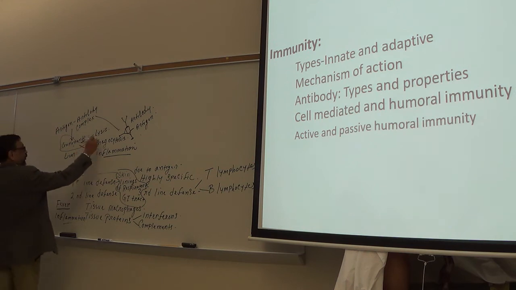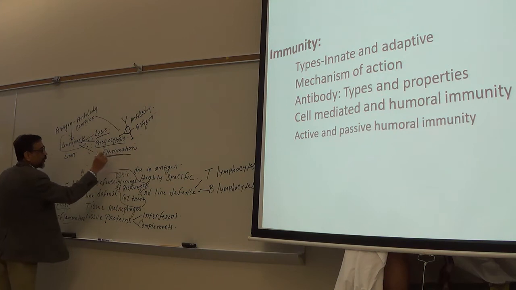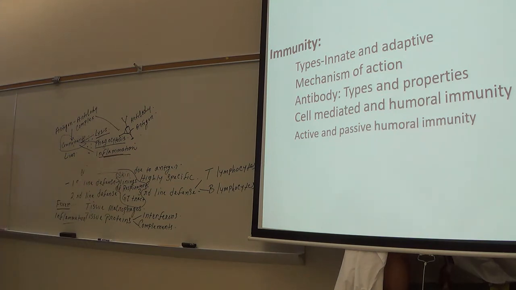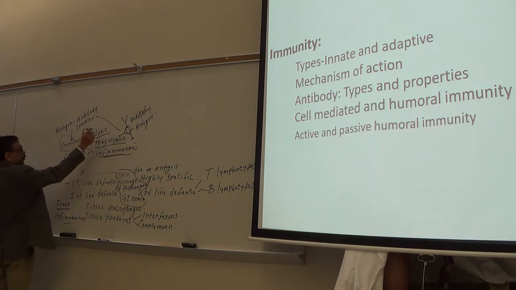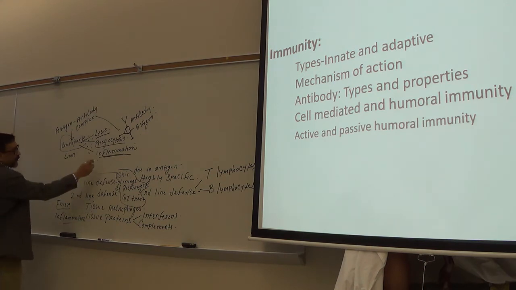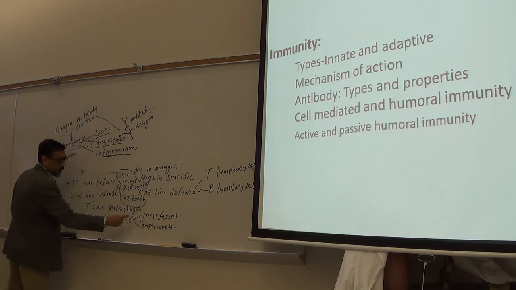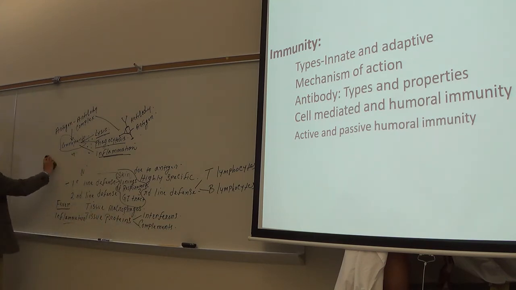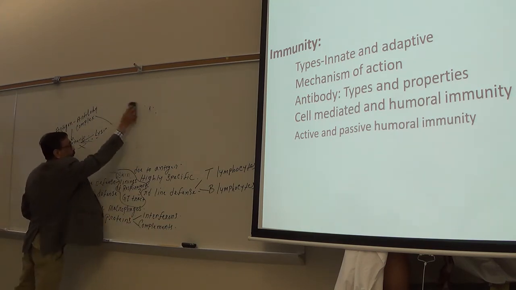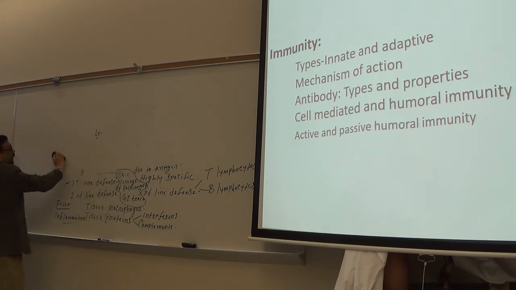So the complements help to fight against the microorganisms or antigens by causing lysis or destruction of the bacteria, increasing phagocytic cell activity, and increasing inflammation. Is it clear? Make sense? Okay. So those are two important chemicals that provide immunity in your body.